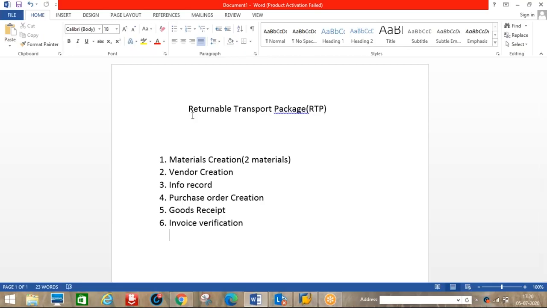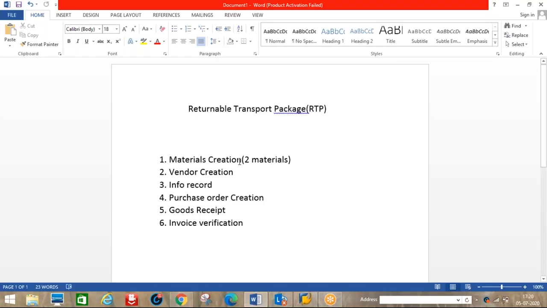Maybe water cans. In our office also, the drinking water cans are supplied, and after that the vendor will come and collect the empty cans, because we make payment only for the water. At the time of delivery, say 20 water bottles are delivered. Once we use the water, the vendor will come and collect the empty bottles. Those do not belong to our materials, so those materials we can use under this returnable transport package. That is all.